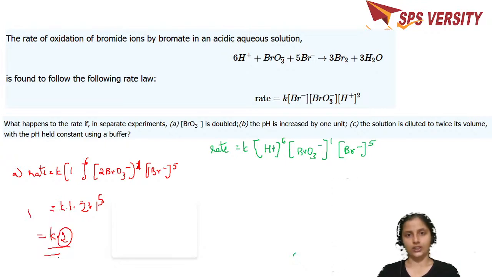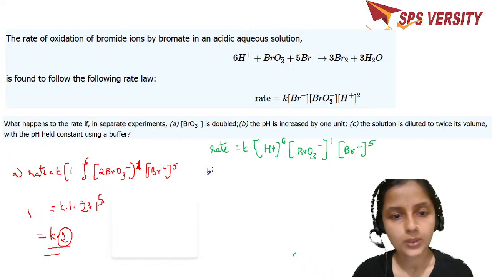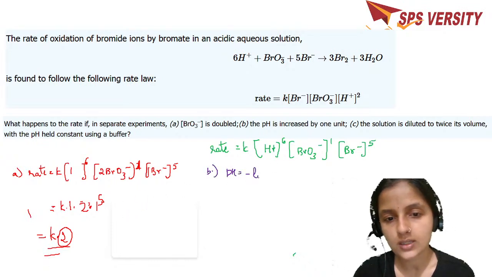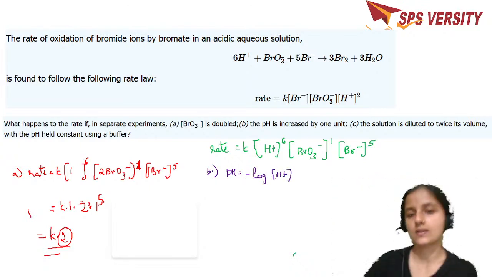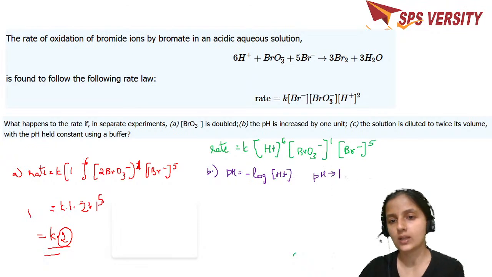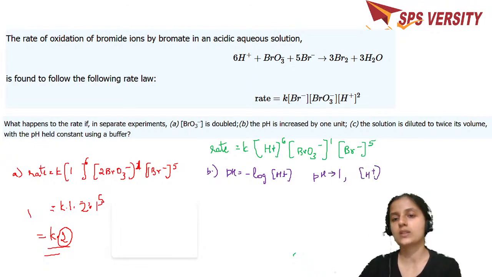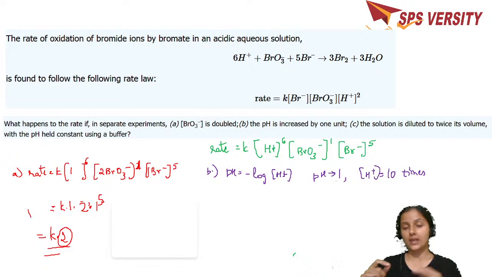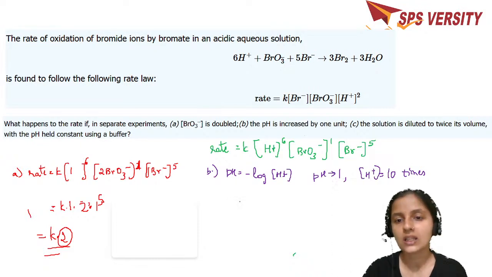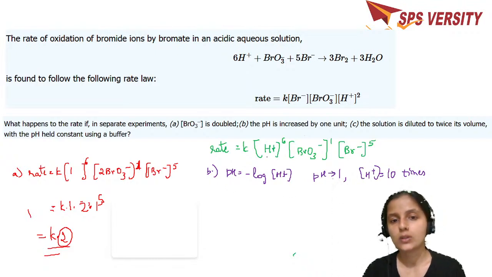Now, the next question. If the pH is increased by 1 unit, I'll write option B here. pH is equal to minus log H plus. So whenever the pH changes by 1, the H plus concentration changes by a factor of 10. There will be a 10 times change. Now, if the pH is increased by 1, what happens to the concentration?